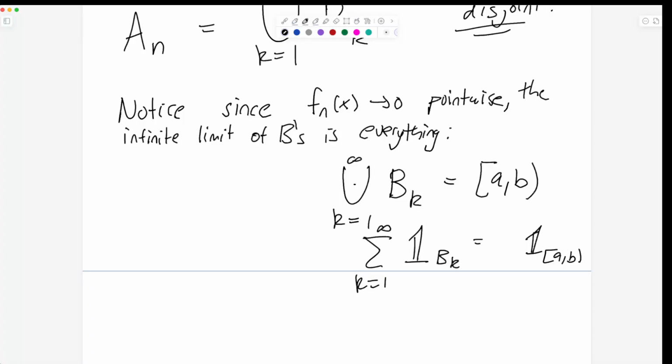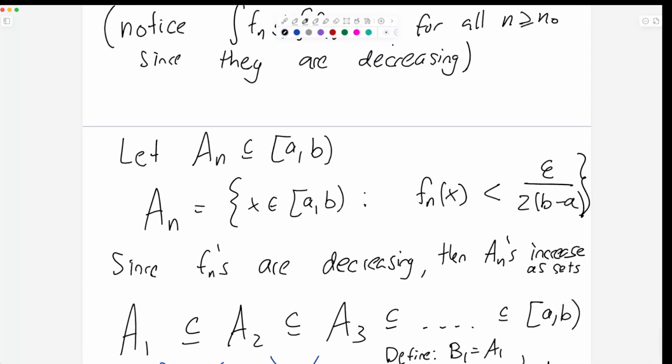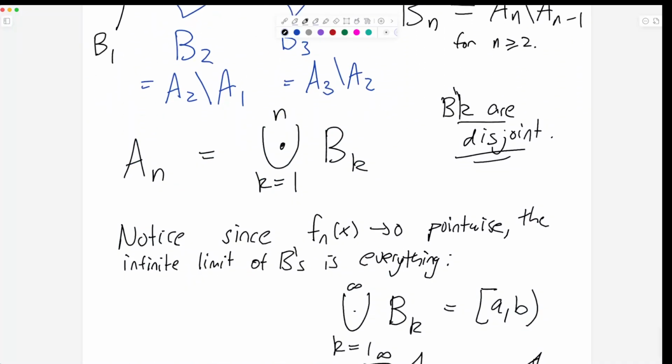So right, if you're somewhere in the B_k's, then on this infinite sum you're 1. On the other hand, this is the indicator of the full set. So if you like sets, you would think this way. If you like functions, you'd think this way. They mean exactly the same thing. Okay, and again, we're not missing any. Any point eventually is in the B_k's because any point eventually is less than epsilon over 2, right? So for any fixed x value, eventually you're in the set because you're eventually less than epsilon over 2(b minus a), because the limit is 0. So that's why it works.